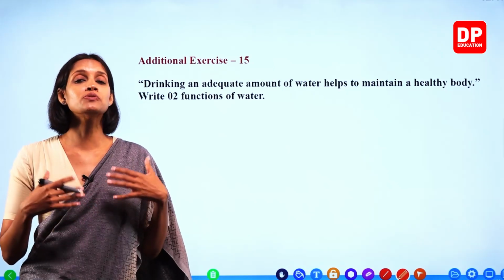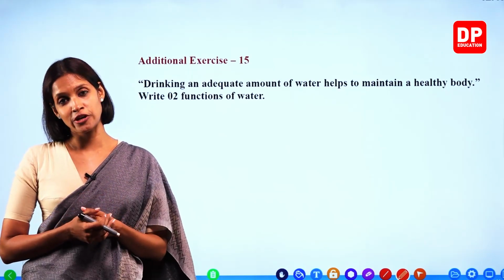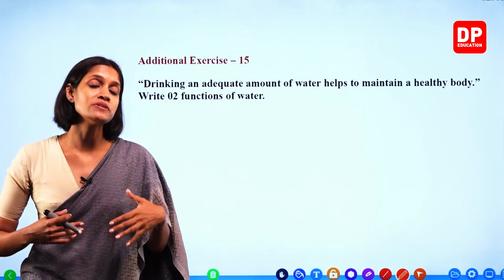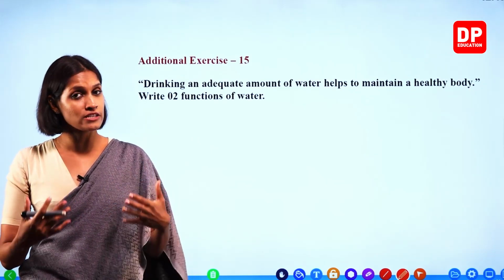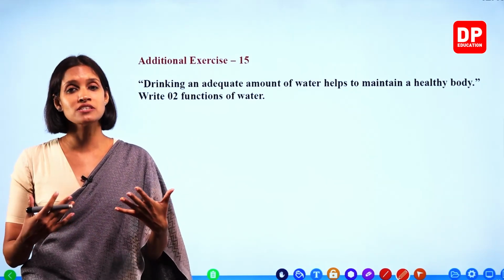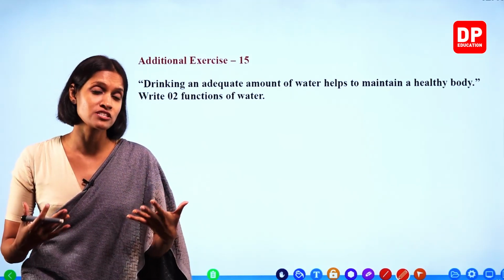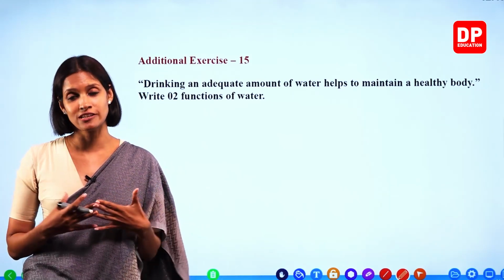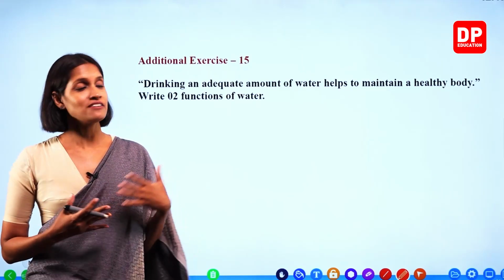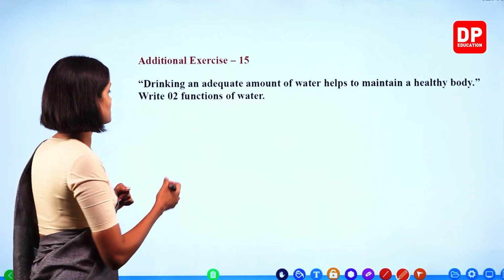Right? Water helps to cool down the surface of the body. And at the same time, because of an adequate amount of water present in the body, your body can remove the excretory materials efficiently. Right, children? We can write these types of examples.